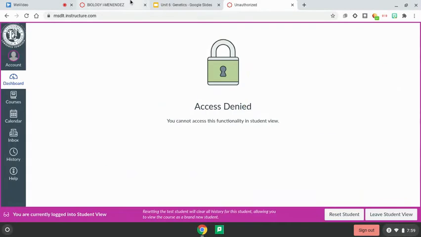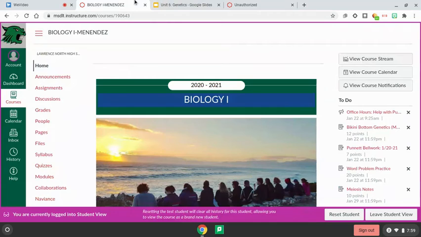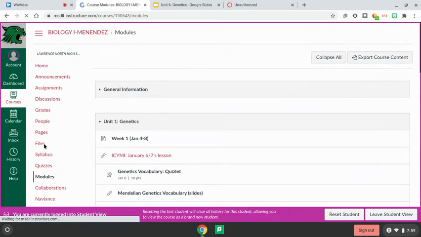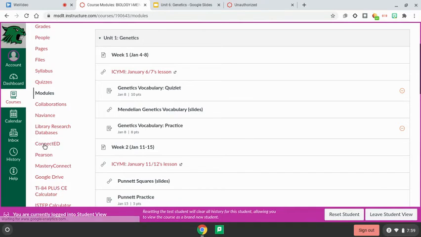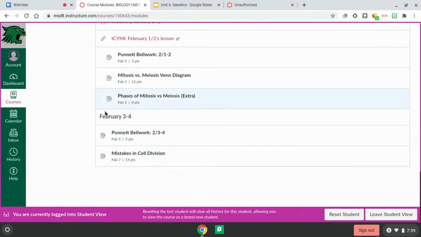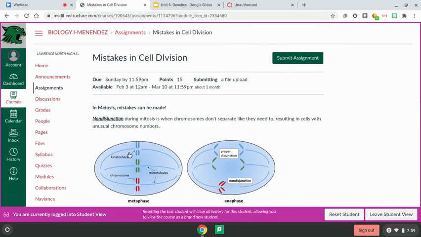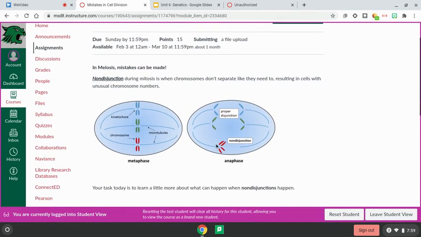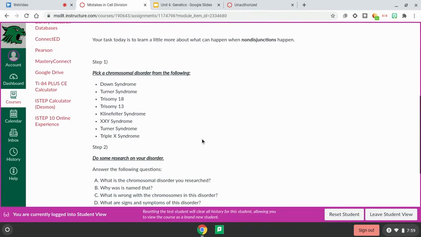So, to start on that assignment, we'll go to Canvas, go all the way down to modules, scroll all the way down, and go to mistakes in cell division. But again, it just reminds you what non-disjunction is, what it looks like. So 3 steps. Step one, you're going to pick a chromosomal disorder. So these are different disorders that come up from non-disjunction. You're going to just pick one, whatever sounds most interesting to you.